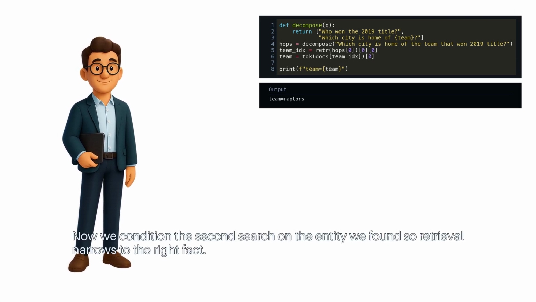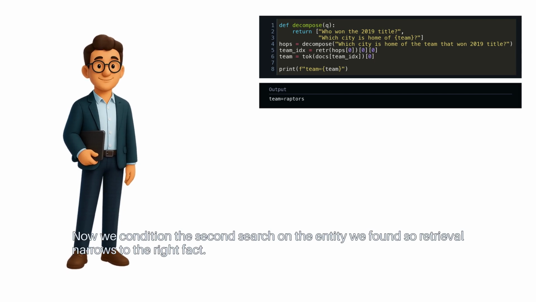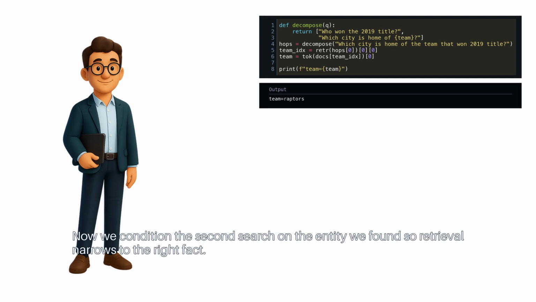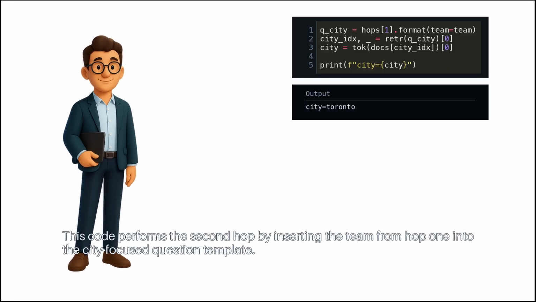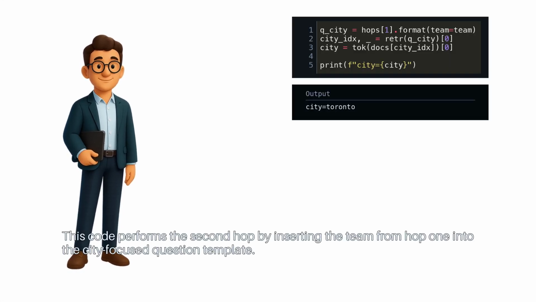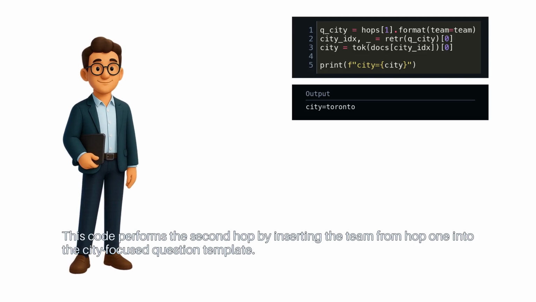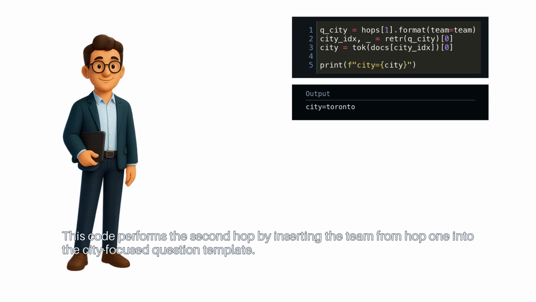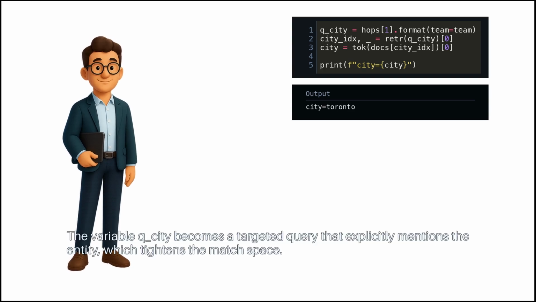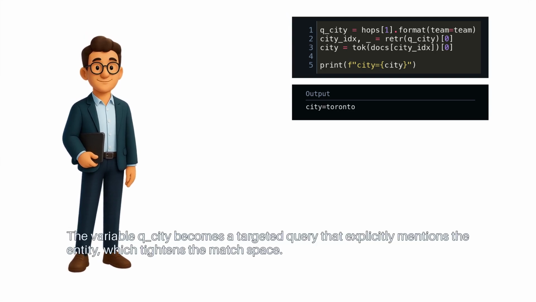Now, we condition the second search on the entity we found, so retrieval narrows to the right fact. This code performs the second hop by inserting the team from hop 1 into the city-focused question template. The variable QCity becomes a targeted query that explicitly mentions the entity, which tightens the match space.